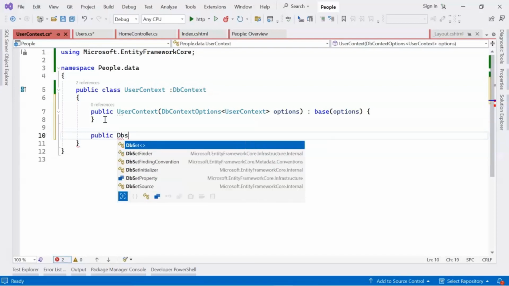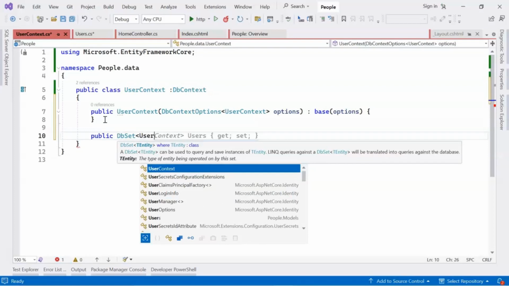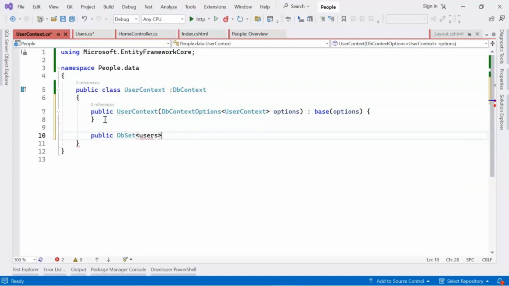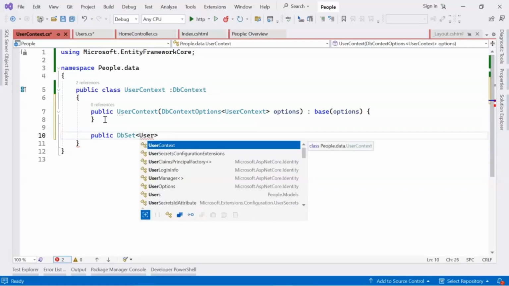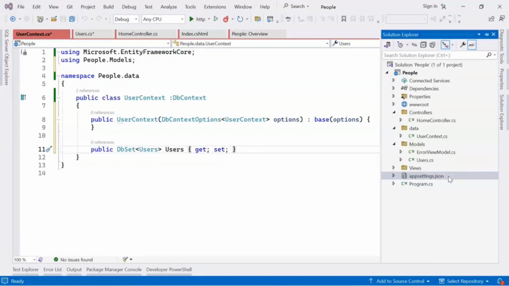Since I just have one model class, I am creating only that. So we are using a code first approach. So after we create this, we will have a table with the name users. Get set. Now let's create the connection string.